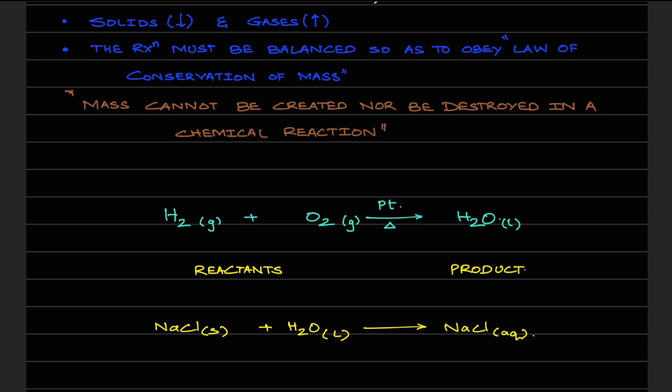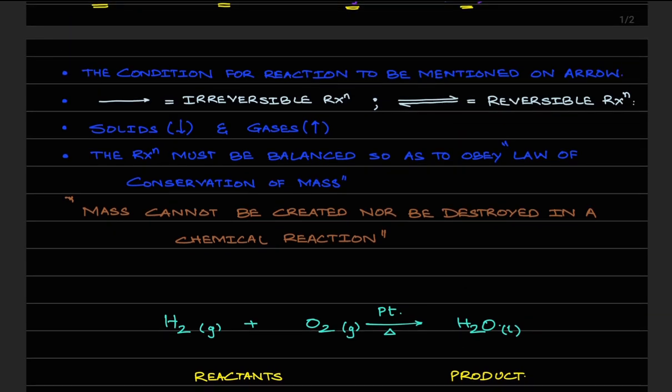Now don't worry about what exactly a catalyst is, we will learn shortly in this chapter. Don't bother about it. As of now, just go with the process. A catalyst is something that is required in this reaction to start the process. As of now, it's great. Okay, let's move ahead. We have already discussed the conditions that are required for the reactions to be written on the arrow.